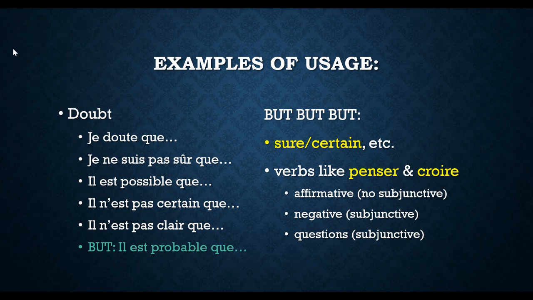Okay, so let's just go through that again. So if it is affirmative, if you're saying, yes, I think, I believe that, there's no doubt, then that's not subjunctive. That's just going to go indicative. Okay, if you say negative, like I don't think, or I don't believe, or I'm not sure, I'm not certain, that's subjunctive. If you say, are you sure? Are you certain? Do you think? Do you believe? Then that is also going to go subjunctive.